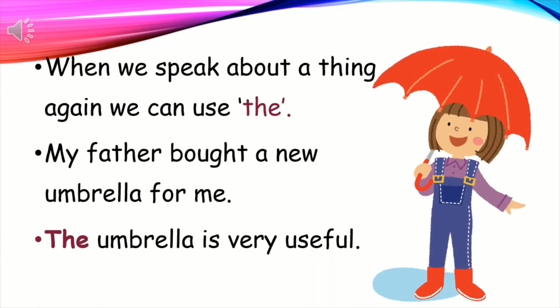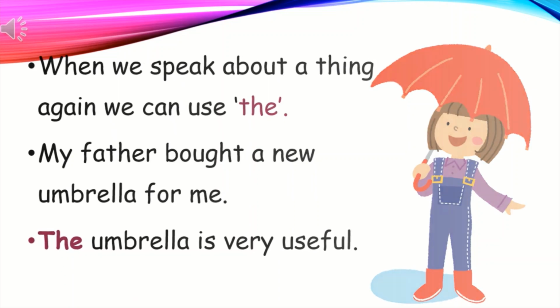We can use the when we are talking about a thing for the second time. For example, my father bought a new umbrella for me. The umbrella is very useful. Here, in the second sentence, that girl is telling for the second time about the umbrella. So she used the. In that kind of situation, we can use the.